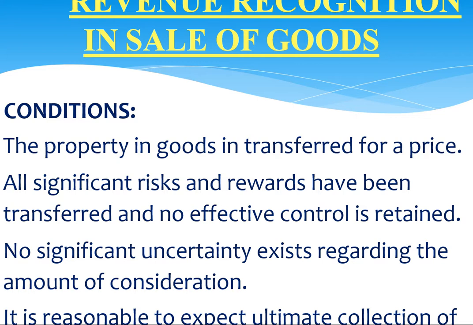So, what is the revenue recognition in the sale of goods? The property in goods is transferred for a price. The ownership or the entitlement of the goods is transferred, and all significant risk, reward, anything related to that, and any kind of control is transferred. And no significant uncertainty exists regarding the amount of consideration, and it is reasonable to expect ultimate collection of consideration.